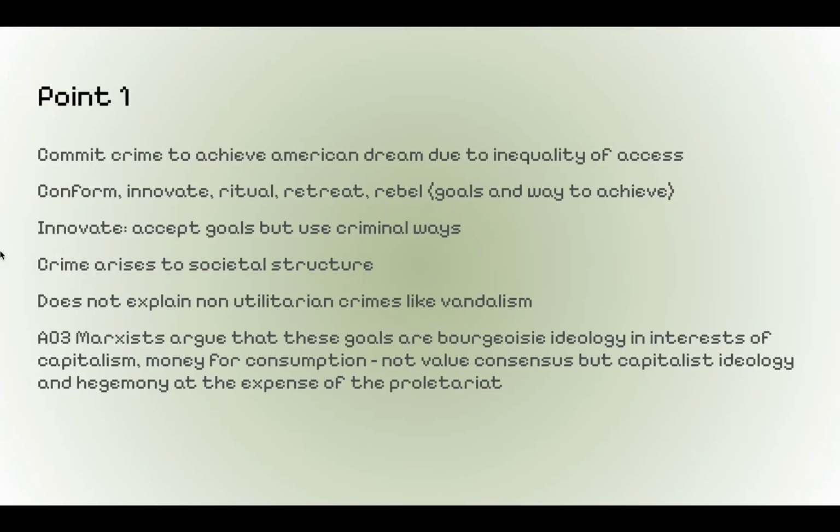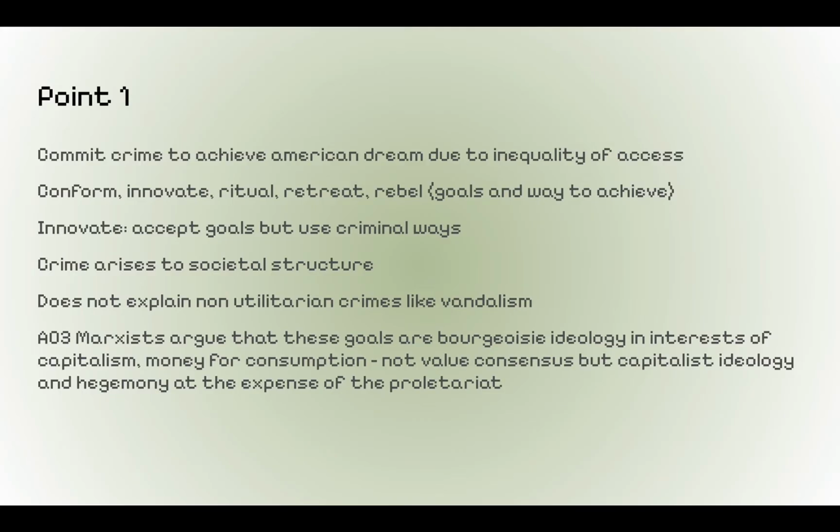So he basically says that crime arises from societal structure. However, this point does not explain non-utilitarian crimes like vandalism. You could use that as an extra AO3 point. Remember to bring in the item of American dream or American culture. So there's this societal structure. It's still a functionalist way of explaining crime and deviance, but it's the strain, this relationship between not being able to achieve a goal by its legitimate means that causes criminality.